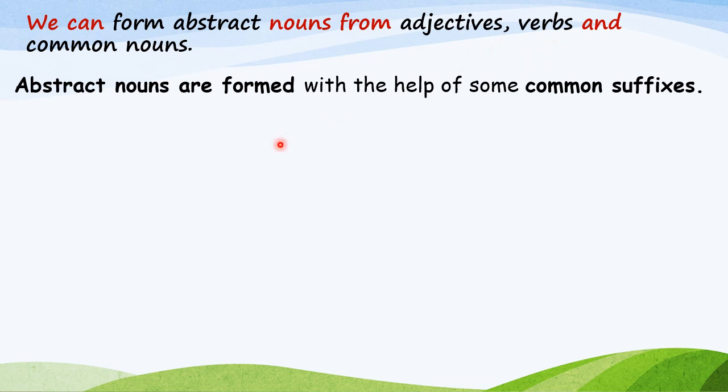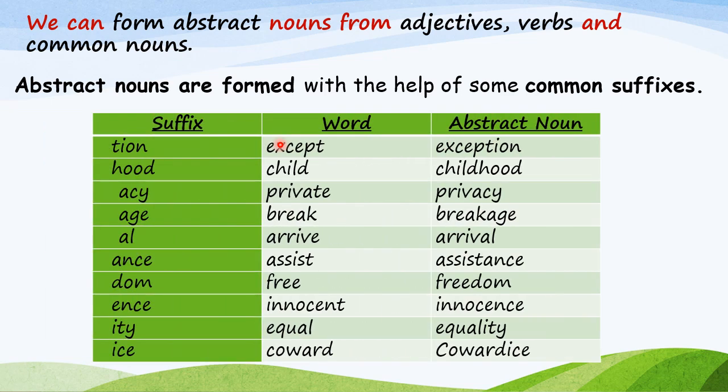Okay, children. For example, see this table. The first column contains the suffix which we add at the end of the main words. These are the words where we are going to add these suffixes to form abstract nouns. Like except. We will add this suffix, tion, here at last and it will form exception. Exception is an abstract noun. Okay, children?